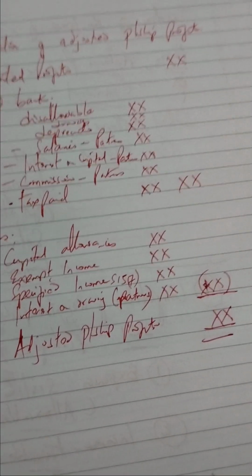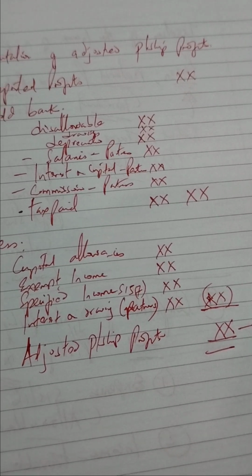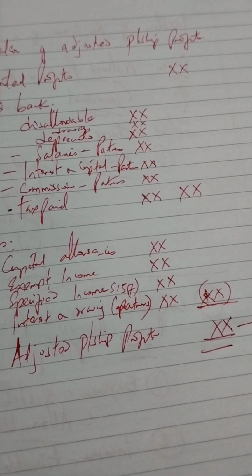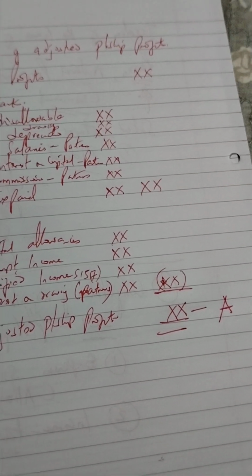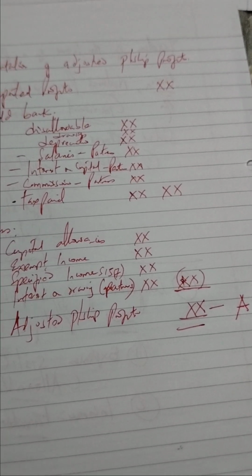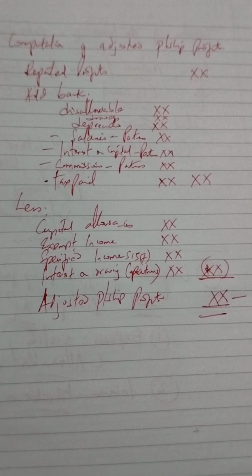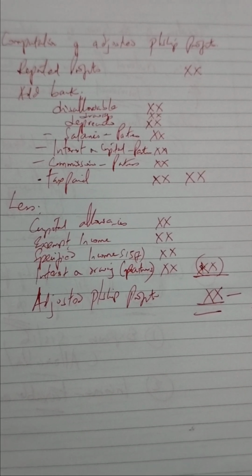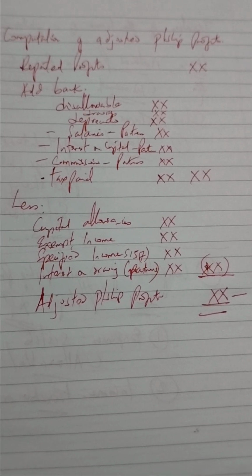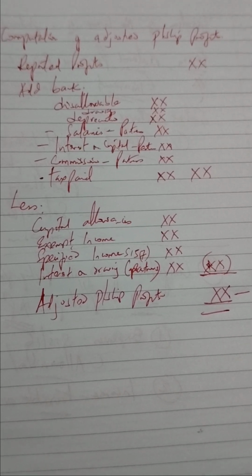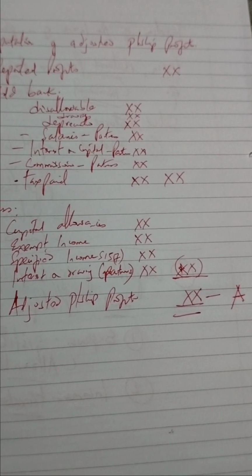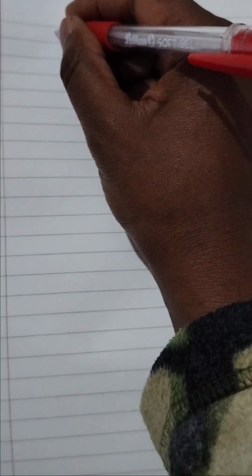Now with this, we need to take note of this figure. Let's refer to this figure as our A. This is how we compute our adjusted partnership profits. We will take the net reported profits, we add back the add backs, and less any item which had not been considered.